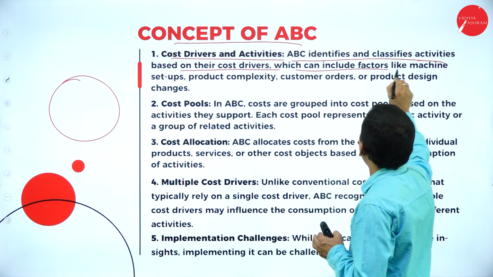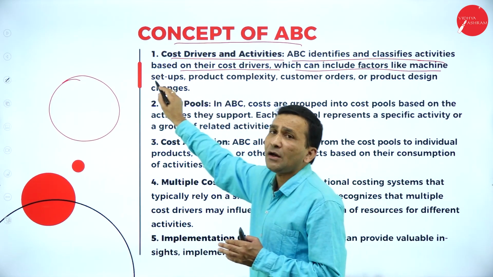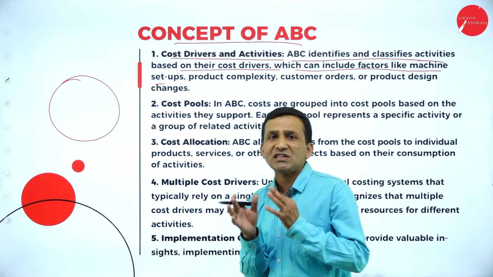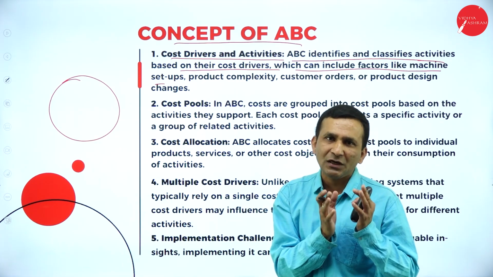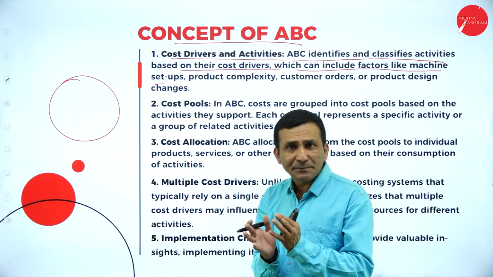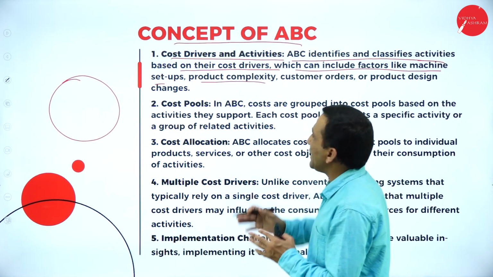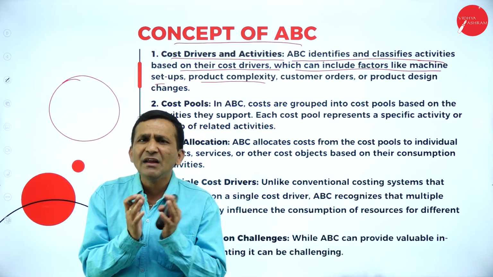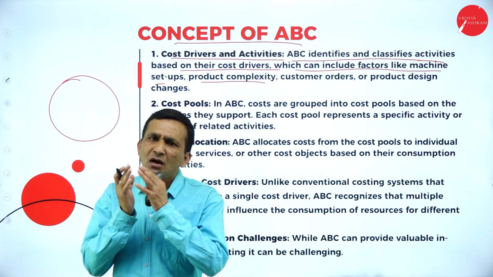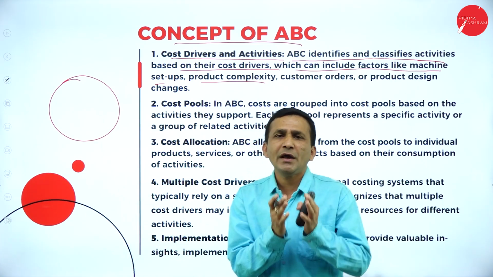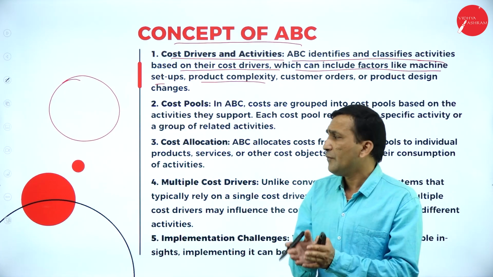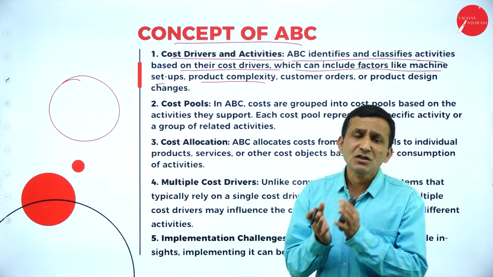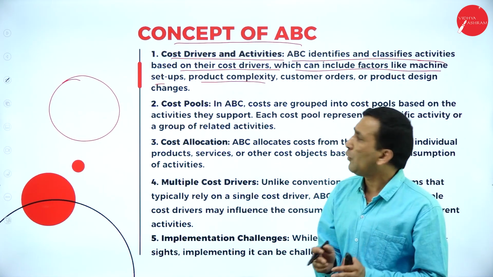This can include factors like machine setup. Before starting production, you need to set up the machine according to the quantity and your expectation. Then product complexity, because each and every product is unique, right? So there are different activities; a few will be common, and a few are not common for producing any final product. So what is involved is very important.